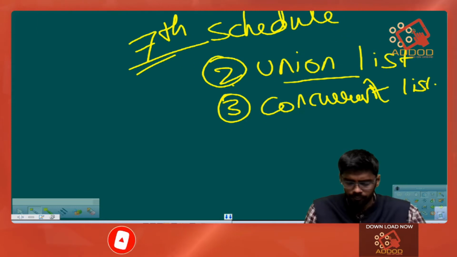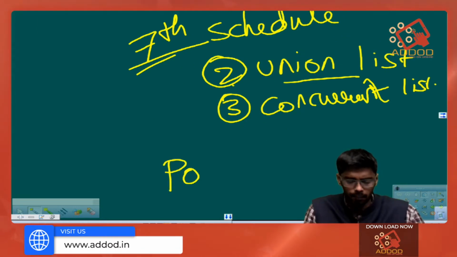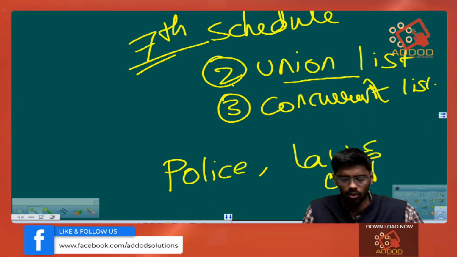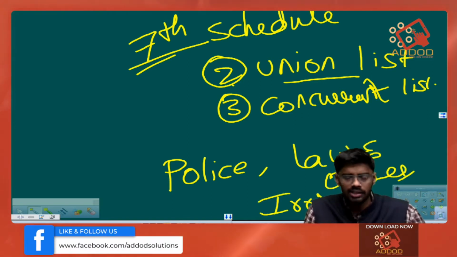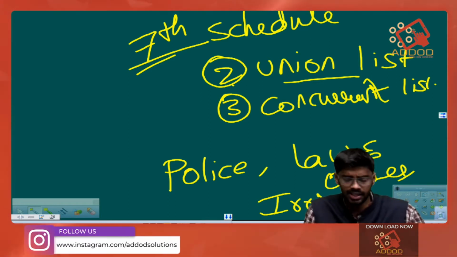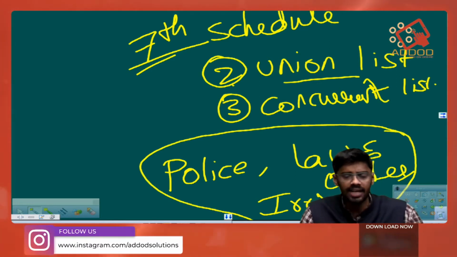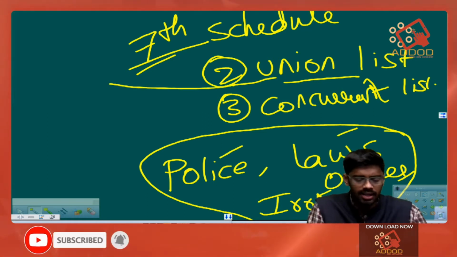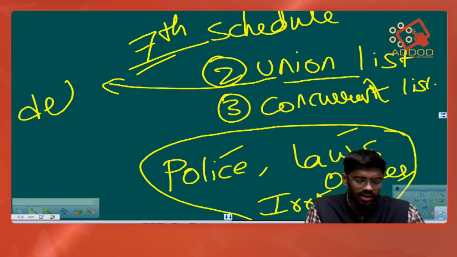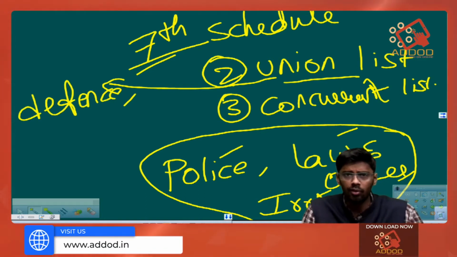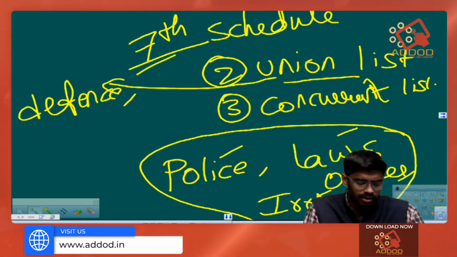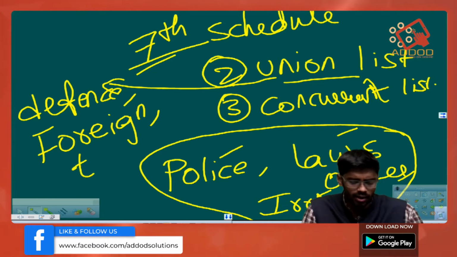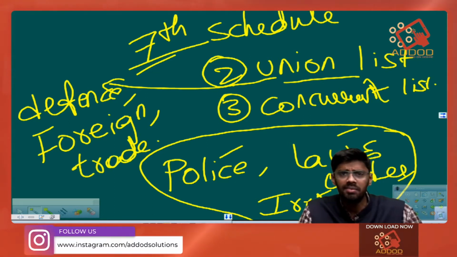For example, there is a subject called police, there is a subject called law and order, there is a subject called irrigation. All these are subjects coming under the state list. So, only a particular state legislature can make laws on these subjects. Whereas, there are subjects like defense that include army, navy, air force. We have subjects such as foreign relations, foreign trade. All these come under the union list.